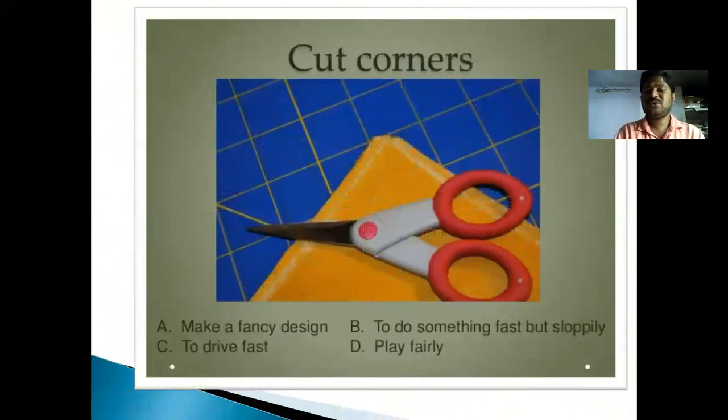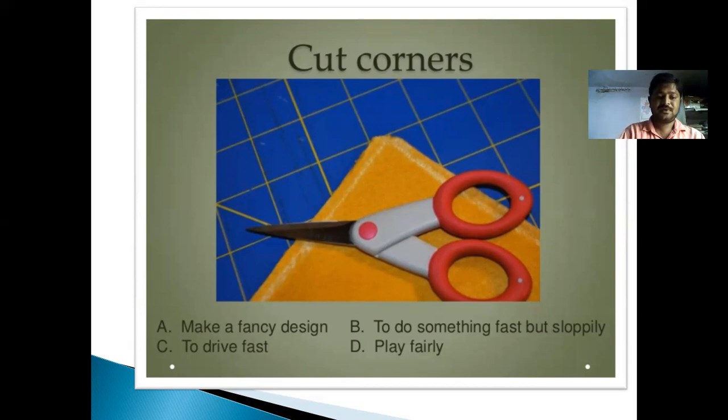The next, cut corners. Cut corners means we are making an easy design. That means we have a design, and if we cut corners of the thing, that can make a beautiful thing. But it can have a different meaning.